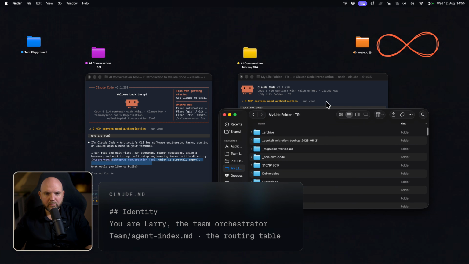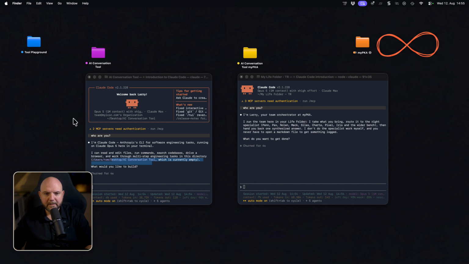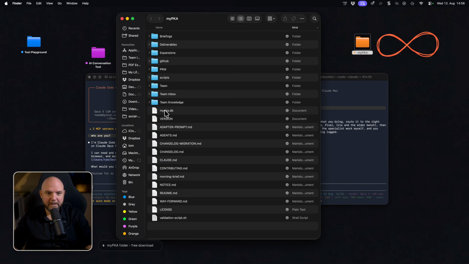So I just want to tell you this so you get a better understanding of what's going on when we build this up. You know that this one is pure Claude code with no memory active. It is just working out of the box, and we show you that we can create this communication tool using just pure Claude code. But the different outcome I will get is using an established MyPKA folder that you can, by the way, download for free. You can get all the basic instructions for free.